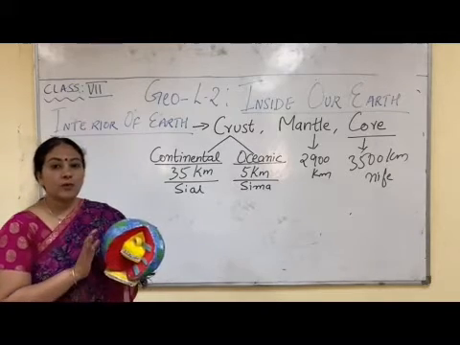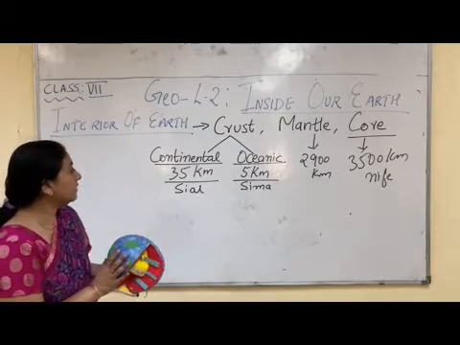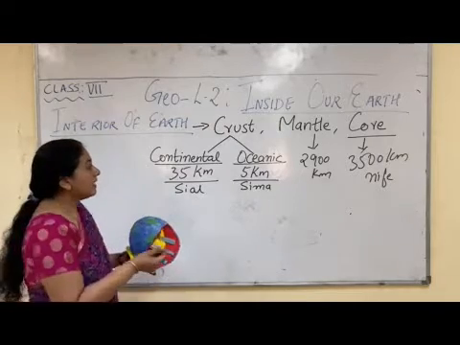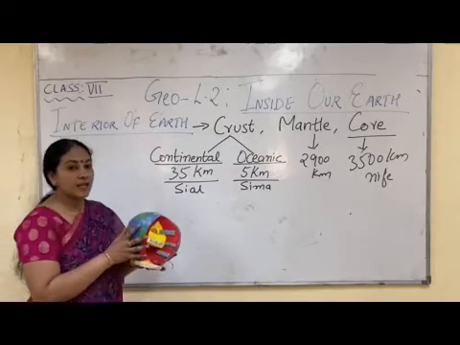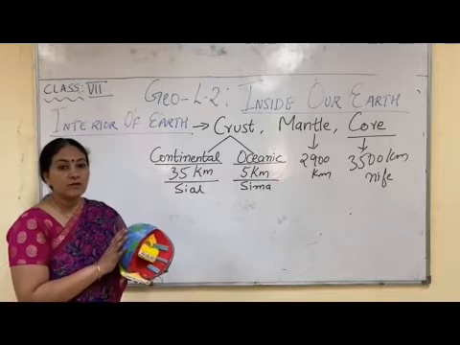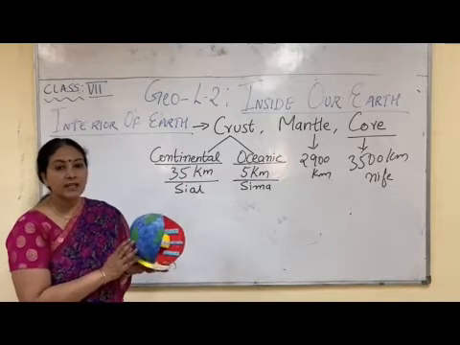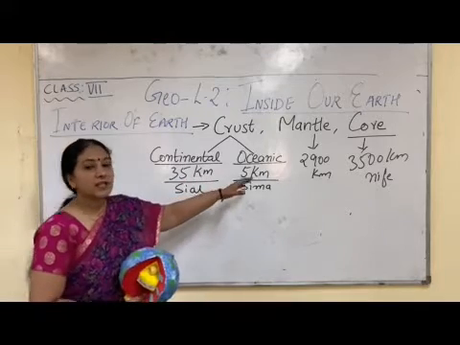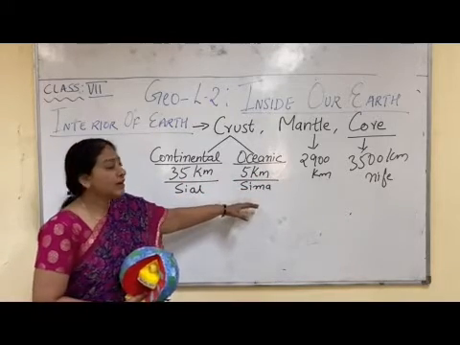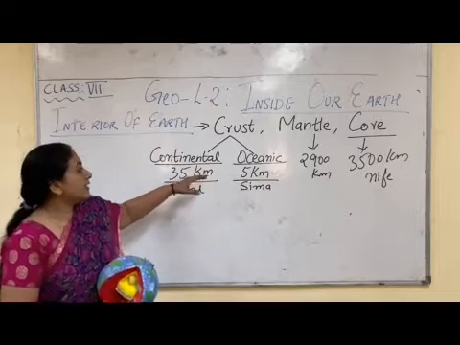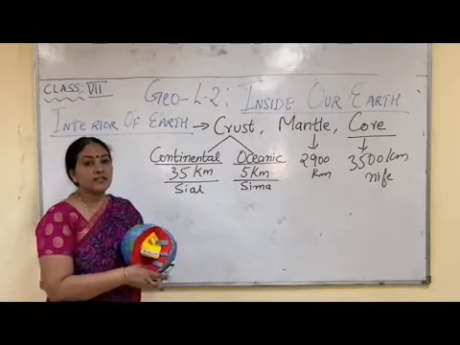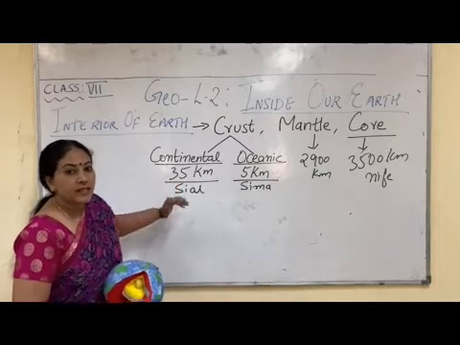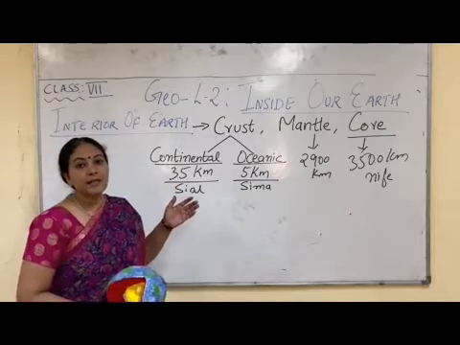Now this crust is the thinnest out of the three. Crust is only having 35 kilometer of thickness, and crust is there on the continent also, and the crust is there in the ocean also. In the ocean, the thickness of the crust is only 5 kilometer, and in the continent, the thickness of the crust is 35 kilometer.